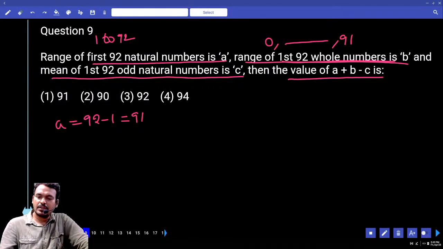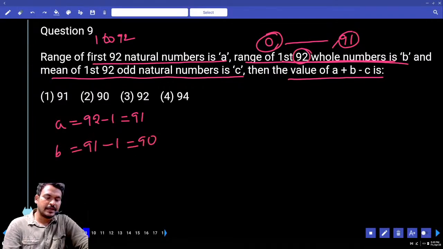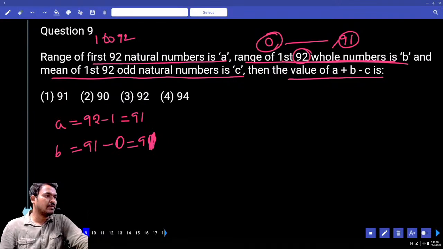So from 0 to 91. Range means largest number minus smallest number. B equals 91 minus 0, which is 91. That is the B value.